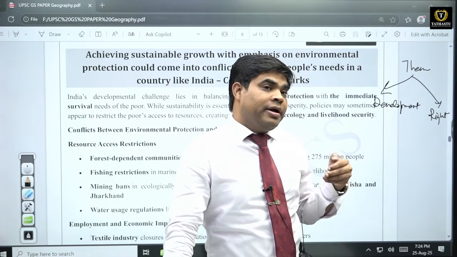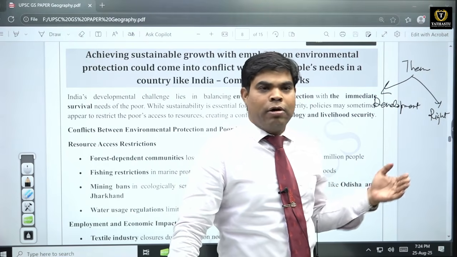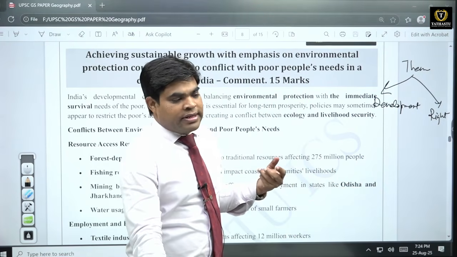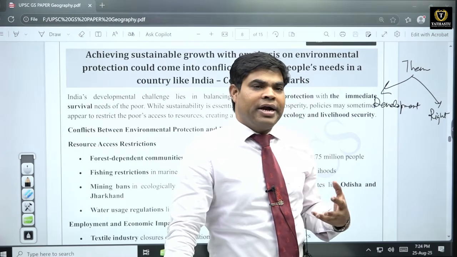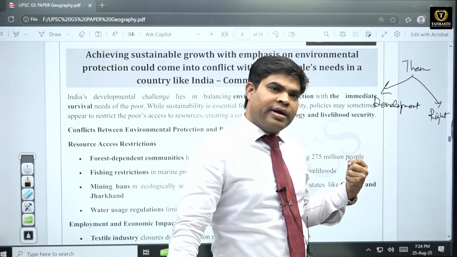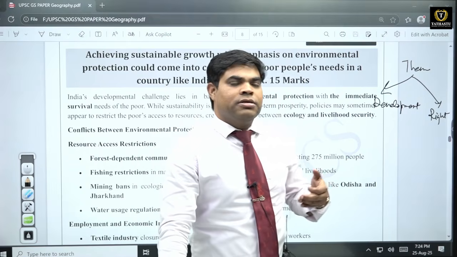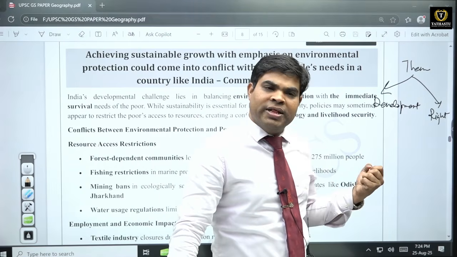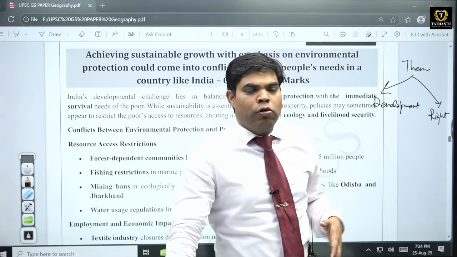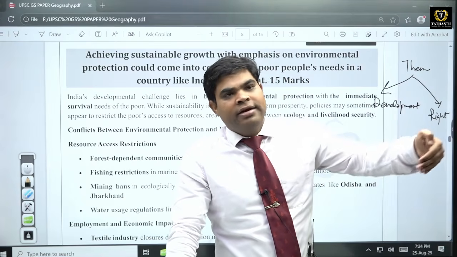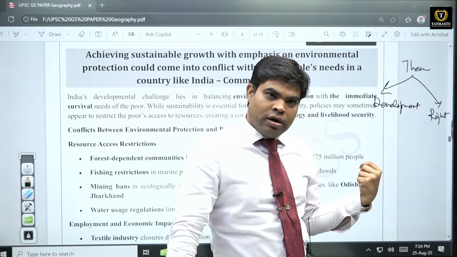And if we move them or shift them, that may also cause some kind of resource plundering from there. But for India, for example Jharkhand, coal is found in Jharkhand, and because of this coal availability our various power plants run.